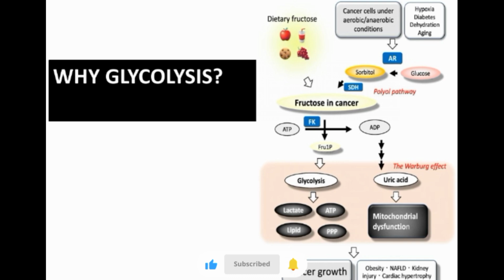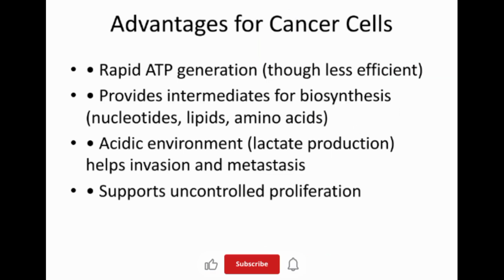So the diagram beautifully shows how fructose metabolism fuels cancer cells through the Warburg effect, making glycolysis the preferred pathway for energy and biosynthesis in cancer cells. Let us now discuss the advantages for cancer cells. Rapid ATP generation, though less efficient, provides intermediates for biosynthesis: nucleotides, lipids, and amino acids. An acidic environment from lactate production helps invasion and metastasis and supports uncontrolled proliferation.